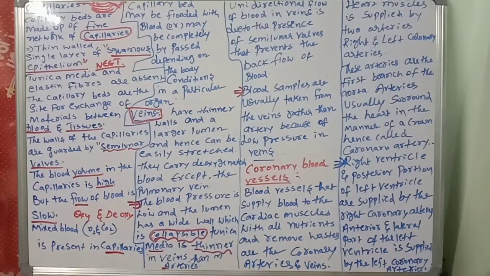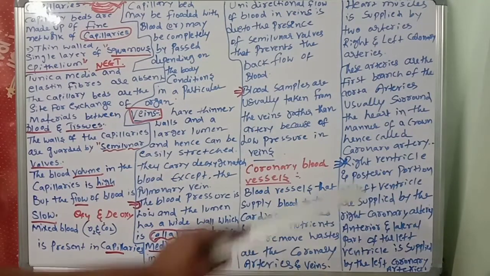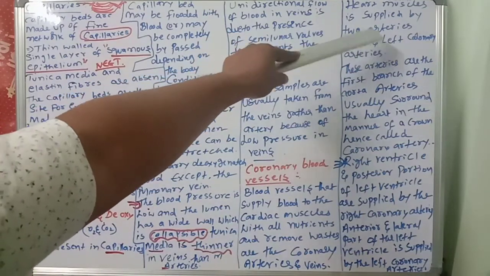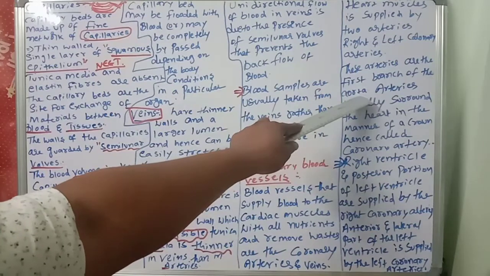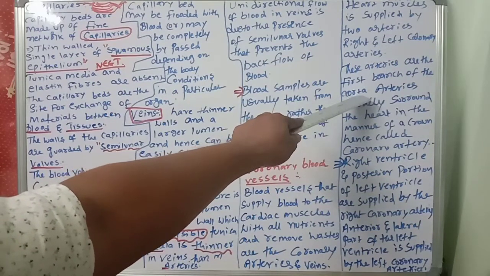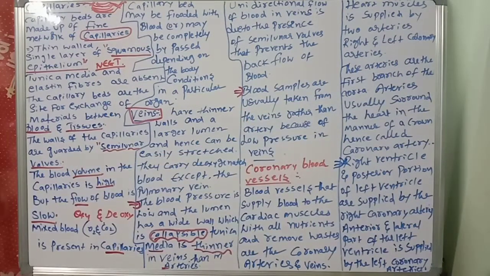Next, coronary blood vessels. The blood vessels that supply blood to the cardiac muscles with all nutrients and remove waste are the coronary arteries and veins. Heart muscle is supplied by two arteries, the right and left coronary arteries. These arteries are the first branch of the aorta. Aorta means the largest blood vessel, the biggest systemic artery.